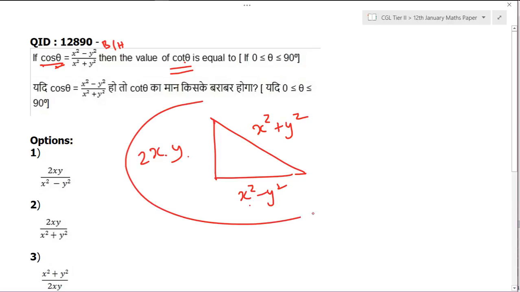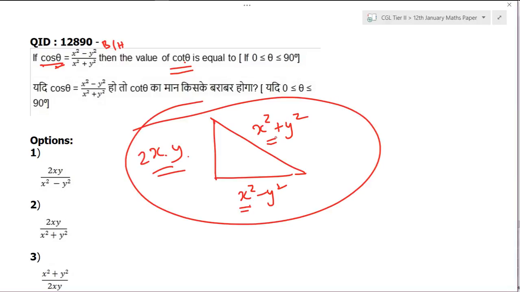But this is also one of the standard triangles with two perpendicular sides to be 2xy and x square minus y square. Then hypotenuse is x square plus y square. That is a standard triangle once again on which there are many questions that come in the exam.